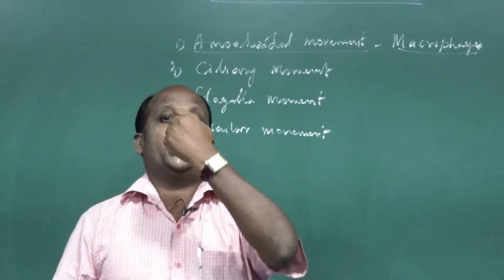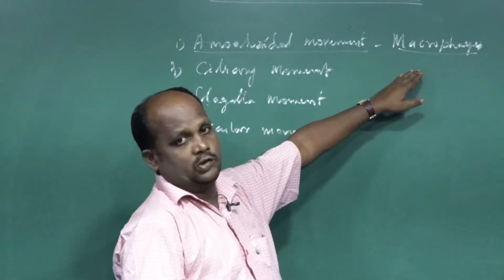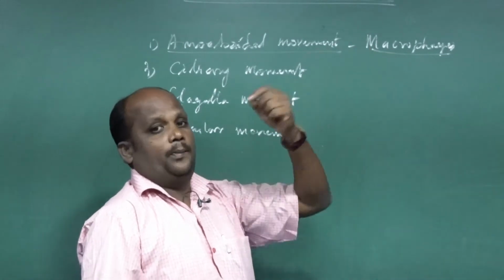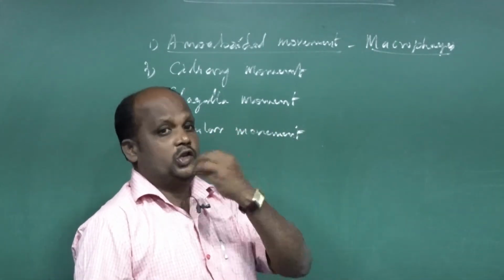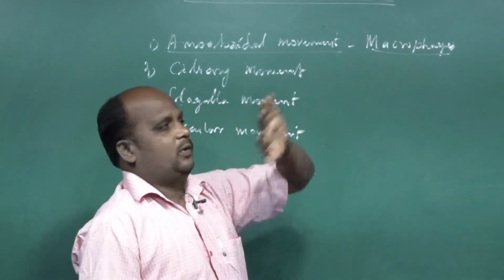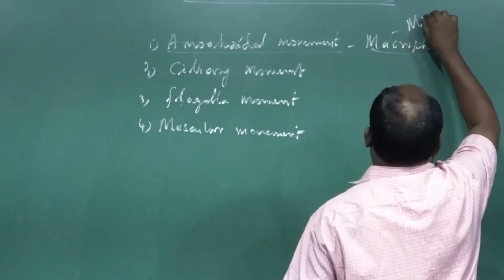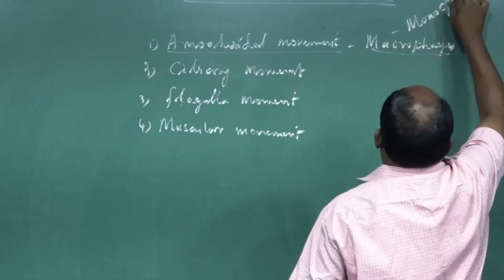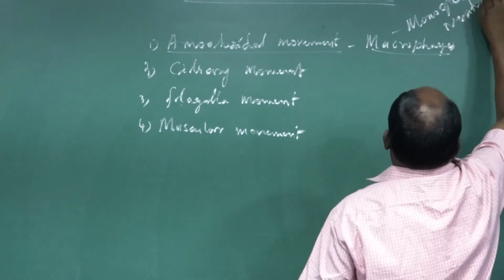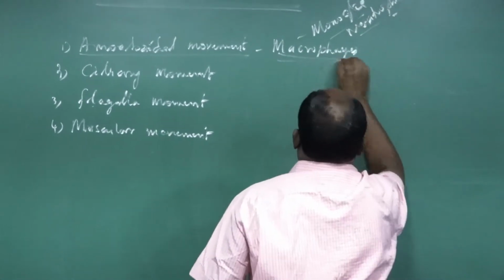The WBC that swallows pathogens is called a macrophage, meaning it consumes pathogens. Especially the monocyte and the neutrophil, these two cells act as macrophages.